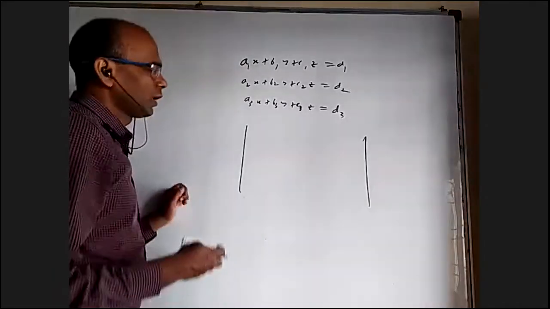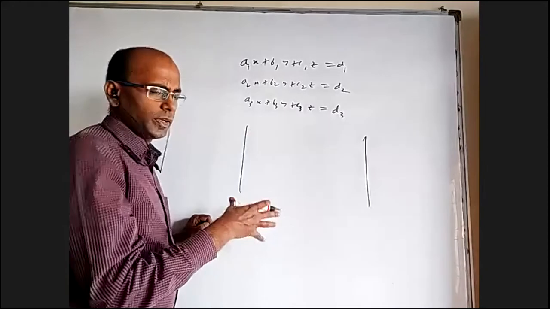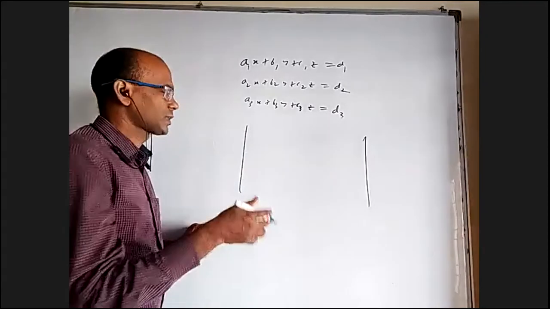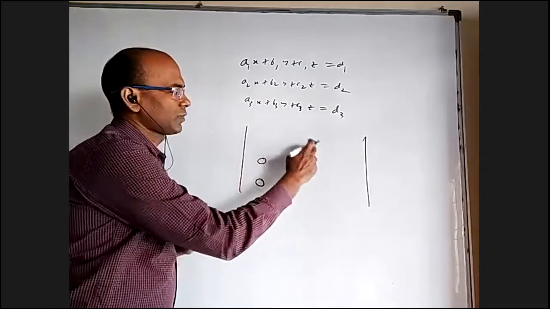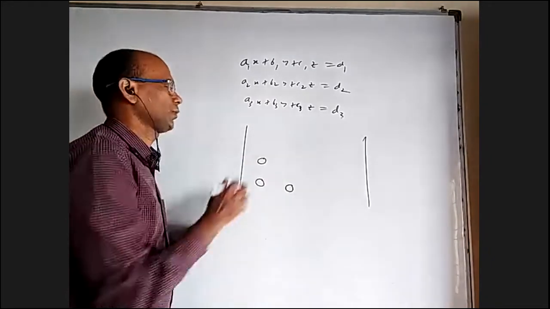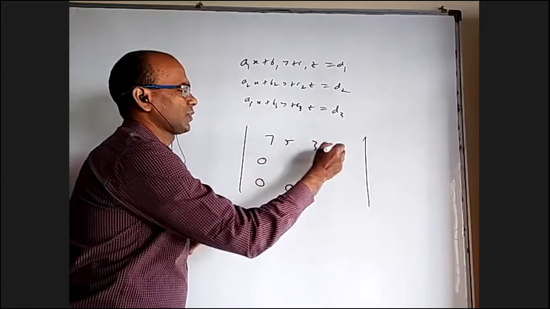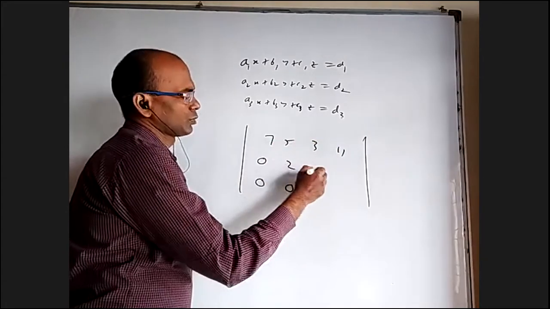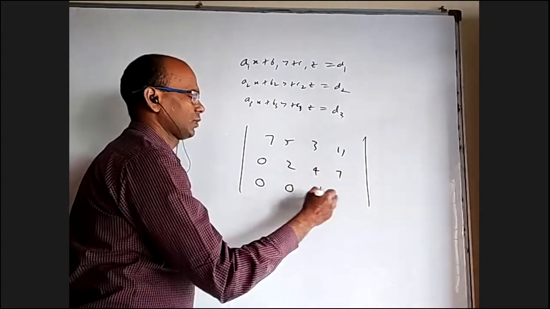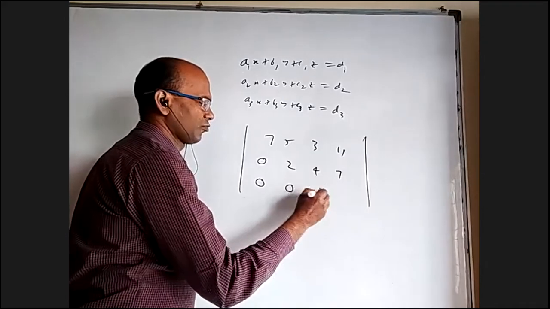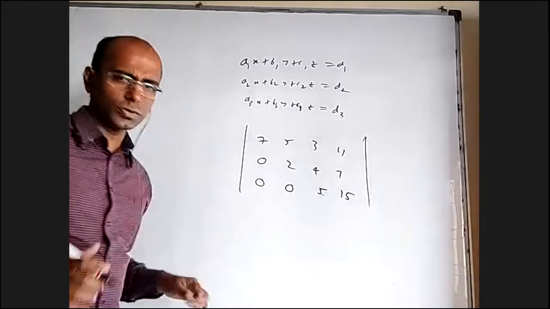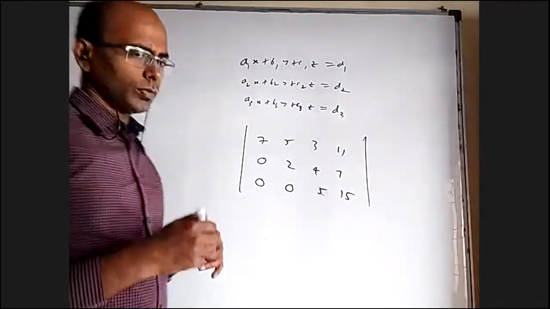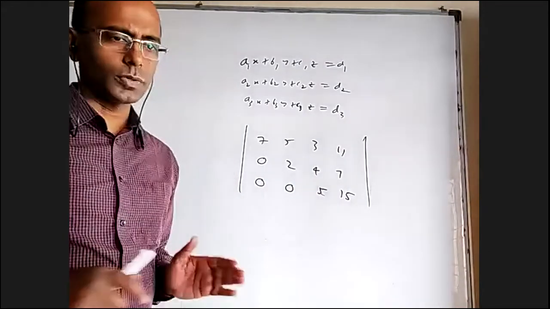We don't try to do the full Gauss-Jordan way, we convert it to echelon form. Basically, we want to convert these three elements into 0, whereas in the Gauss-Jordan method, we convert these three also into 0. We won't do that now. We'll have some 7, 5, 3, 11, then 2, 4, 7, and 1, and some 5 and 15, something like this. Convert only these three into 0. Now, consistency and inconsistency, we'll talk about it.